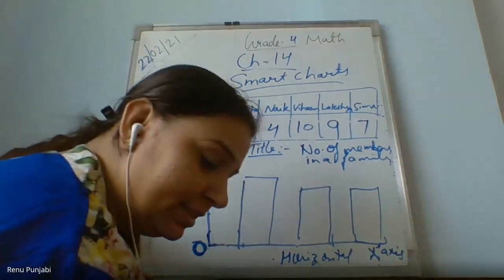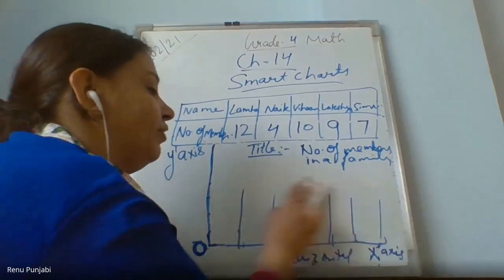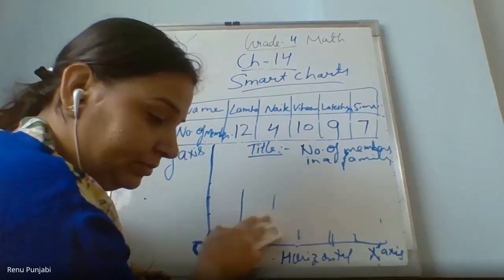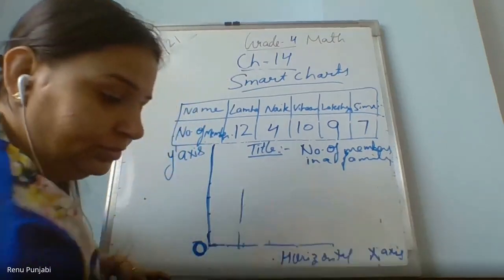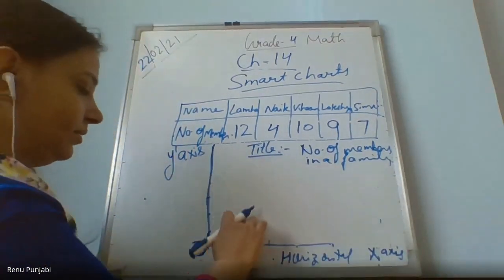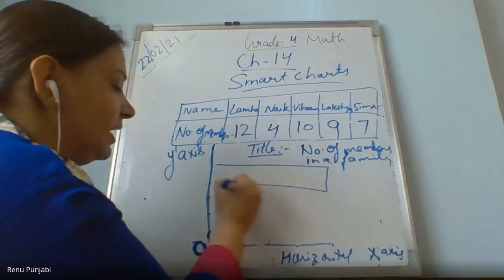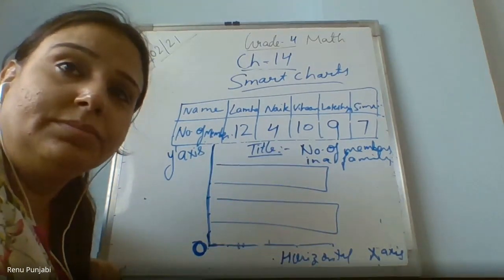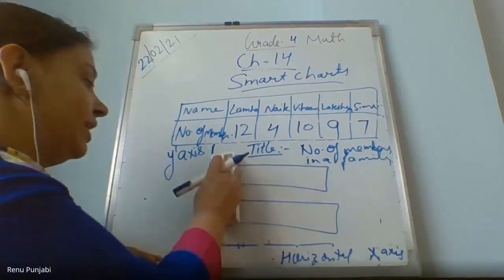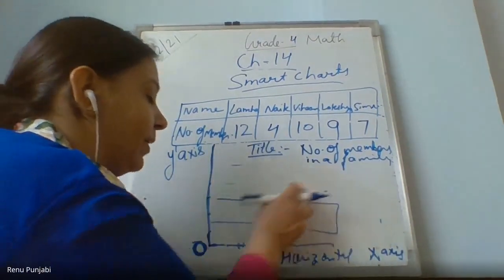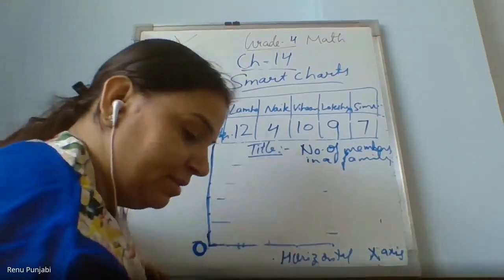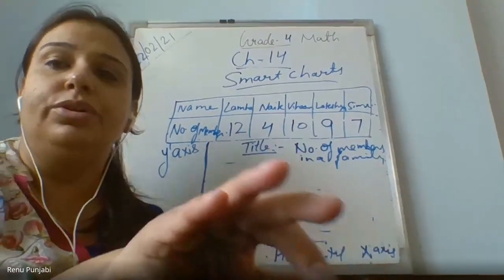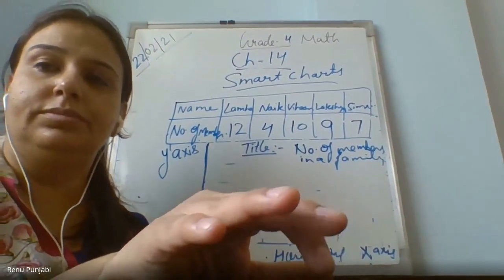And once you will also find this type of bar graph, when the bars are in this way, understood? So there are two different types of bar graphs. Wait a minute, I will present my screen and I will show you.